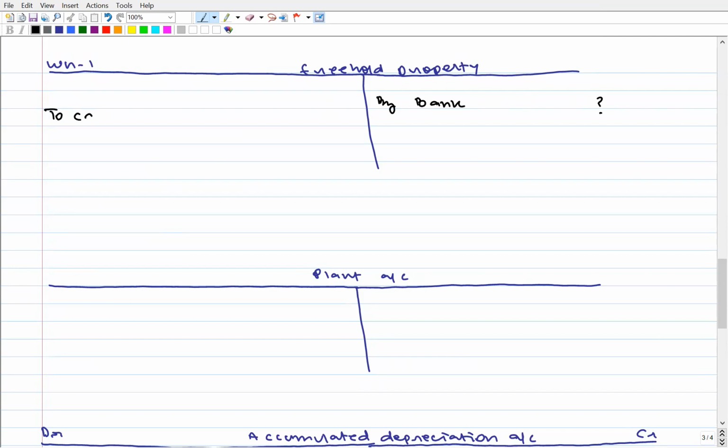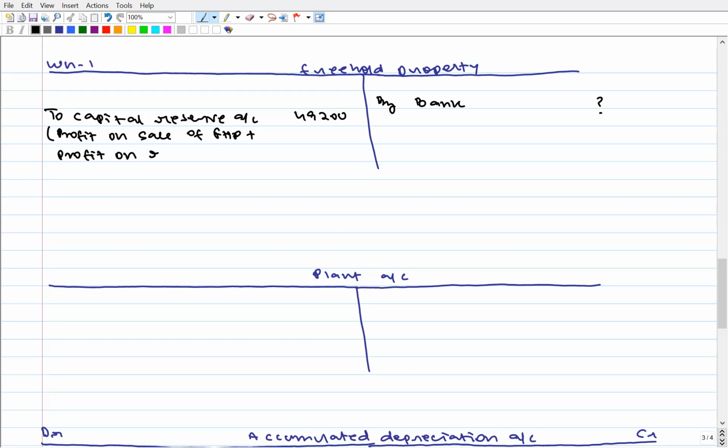And profit on sale of freehold property as well as upward revaluation of freehold property. Journal entry for both of them is freehold property account debit to capital reserve, and we know the combined amount. Although we don't know individually, this comprises profit on sale of freehold property as well as profit on revaluation of freehold property.